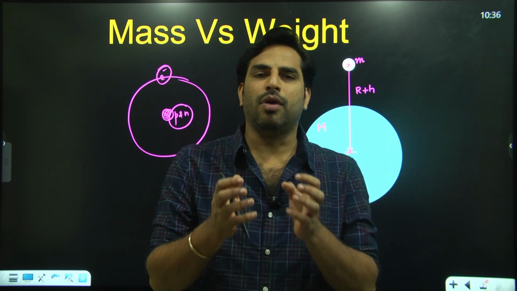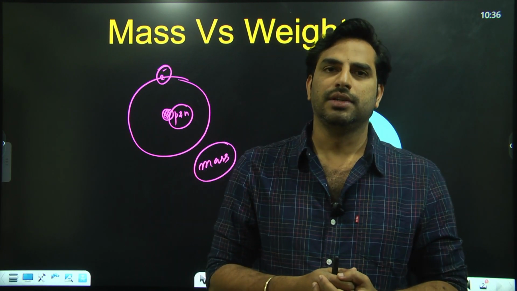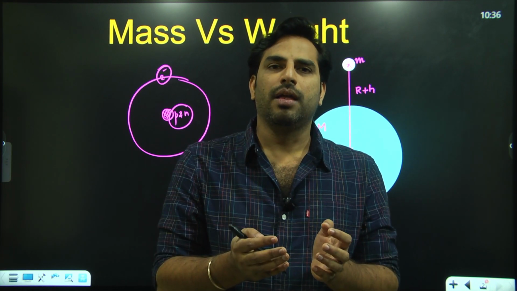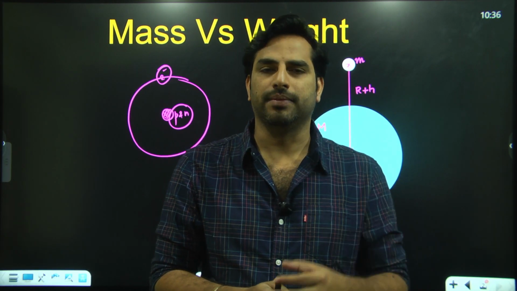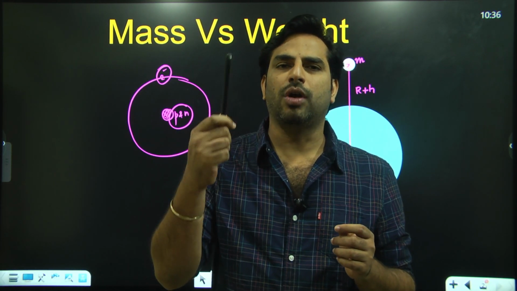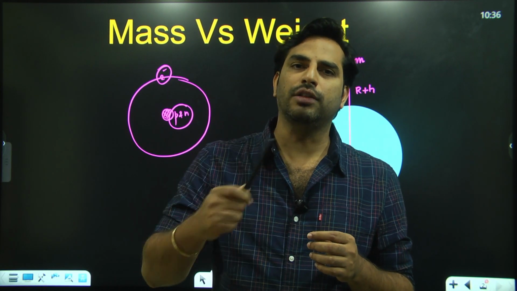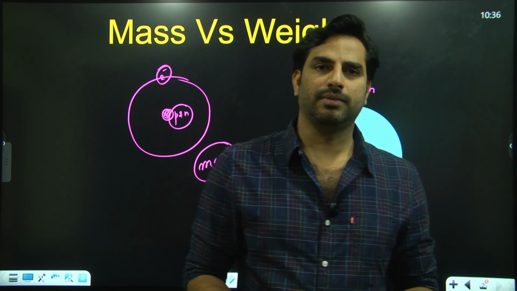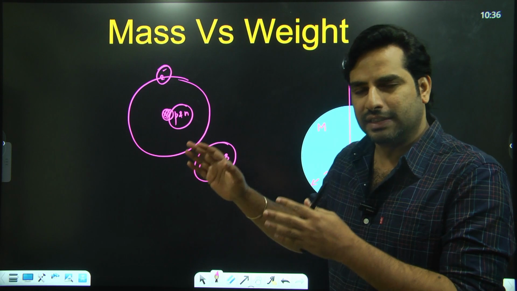Several atoms combine to form a molecule, so a molecule has certain mass. We call it molecular mass. Similarly, if we hold some amount of matter, that amount of matter has certain mass. We call it mass of an object or mass of a body. For example, I have this pen in my hand, which is a collection of several atoms and molecules and several elementary particles inside it. The sum of masses of all those particles together, I say, is the mass of this pen, which is say 100 grams or 150 grams. This is mass. I can only define mass in this way because it is the basic property.